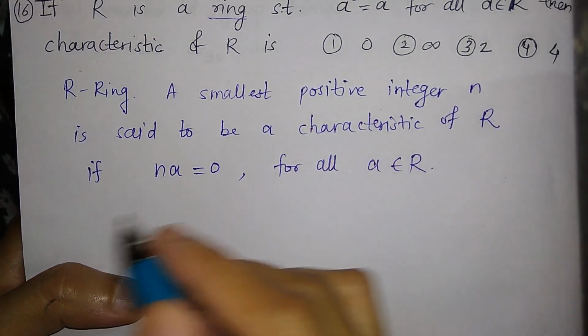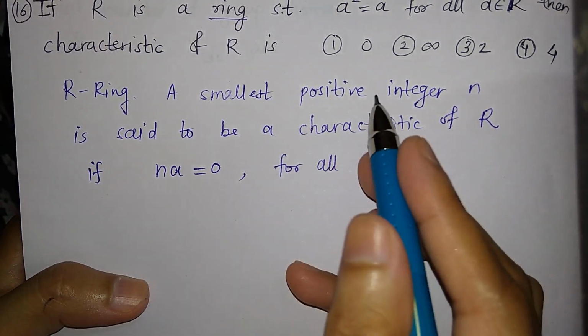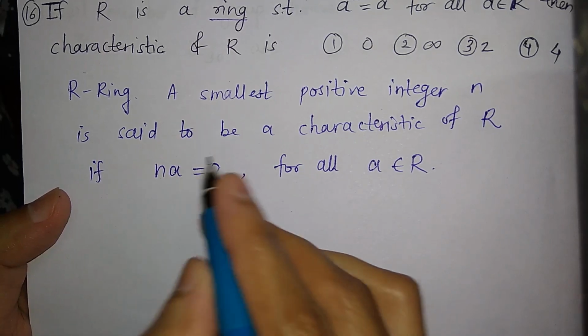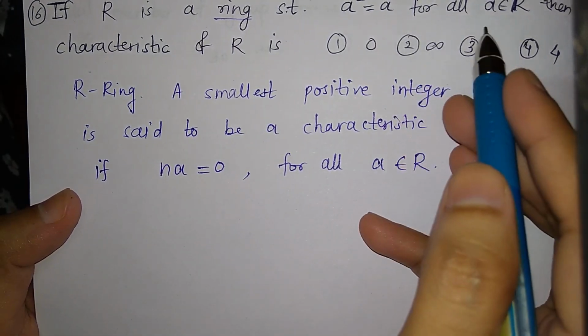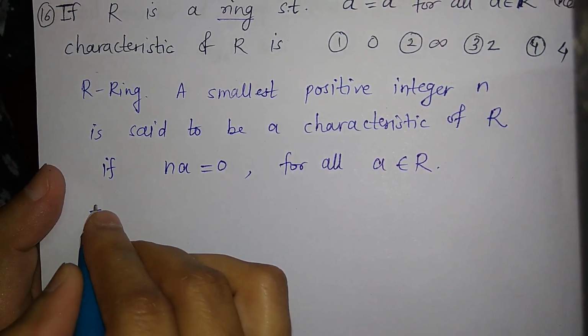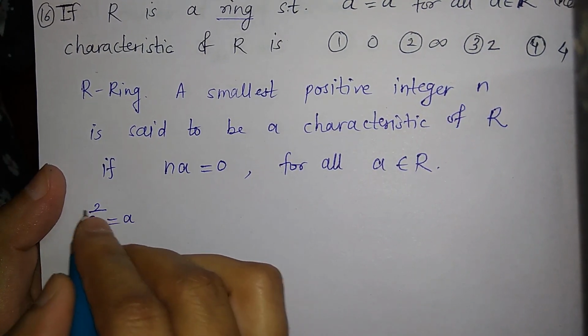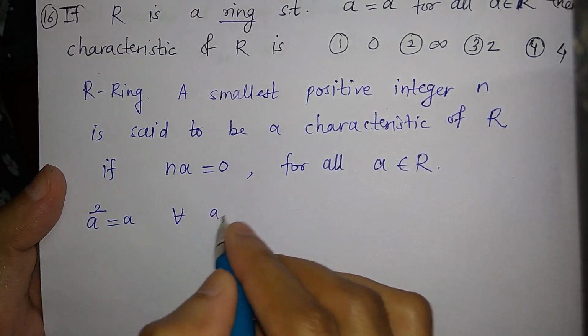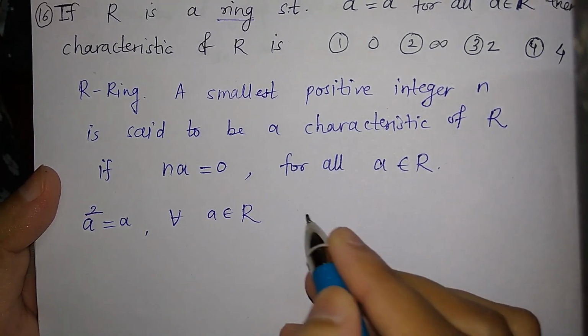So we are given here a square is equal to a, and this is for all a in the ring R.